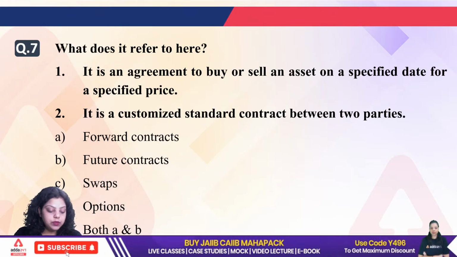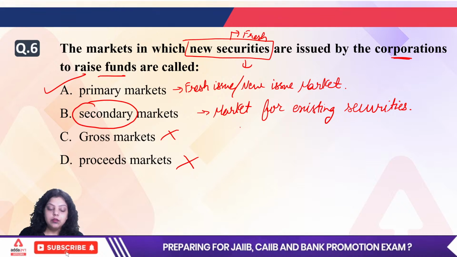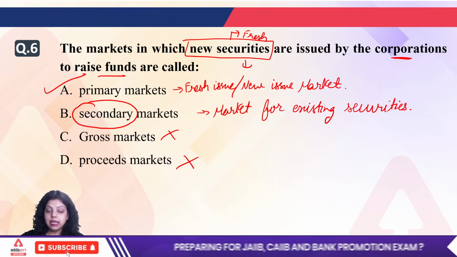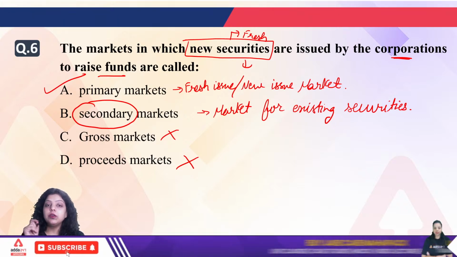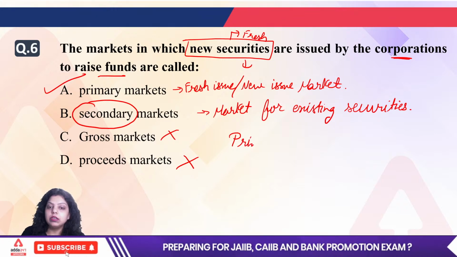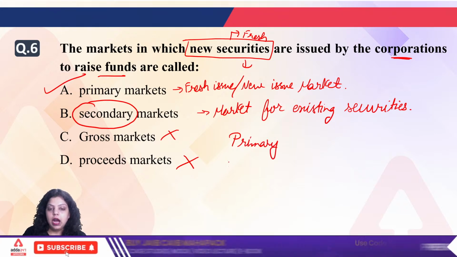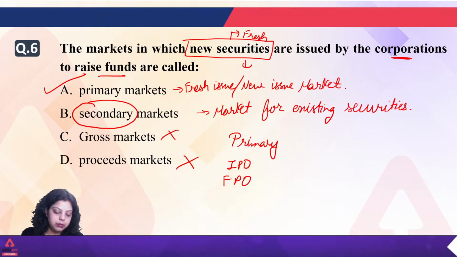What does it refer to here? No, not FPO in the secondary market. Understand that we are not talking about selling shares for the second, third or fourth time. We are talking about the fresh issue. Whenever you are doing a fresh issue, it always comes under the primary market. IPO comes under the primary market. FPO will also come under the primary market.